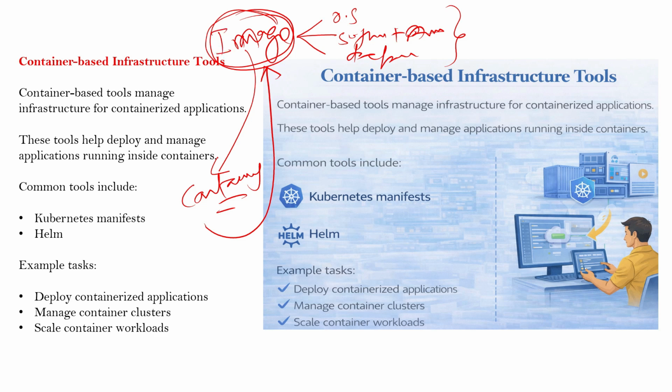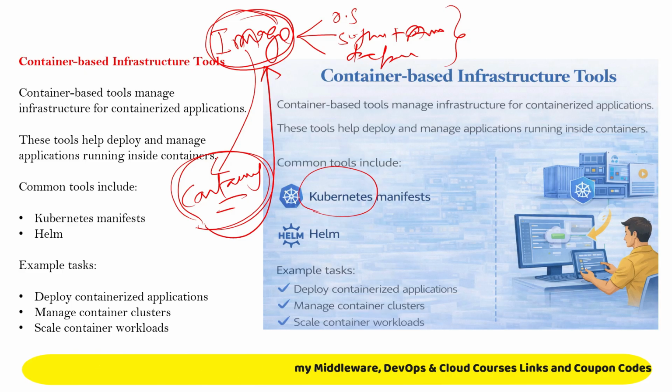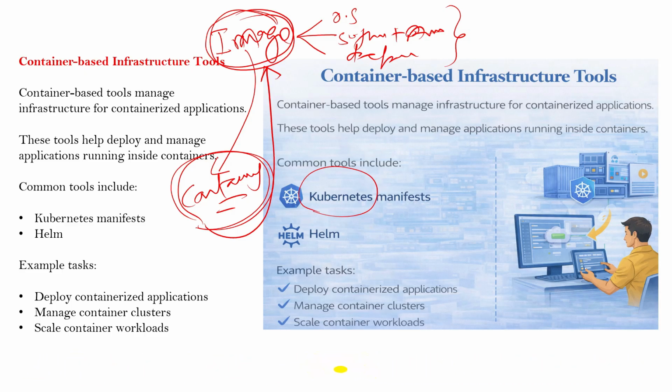If you have a requirement where you need to use a containerized environment, we specifically use Docker and containerd, and these containerized environments we maintain with the help of Kubernetes, which is an orchestration tool that we use for maintaining your containerized systems.